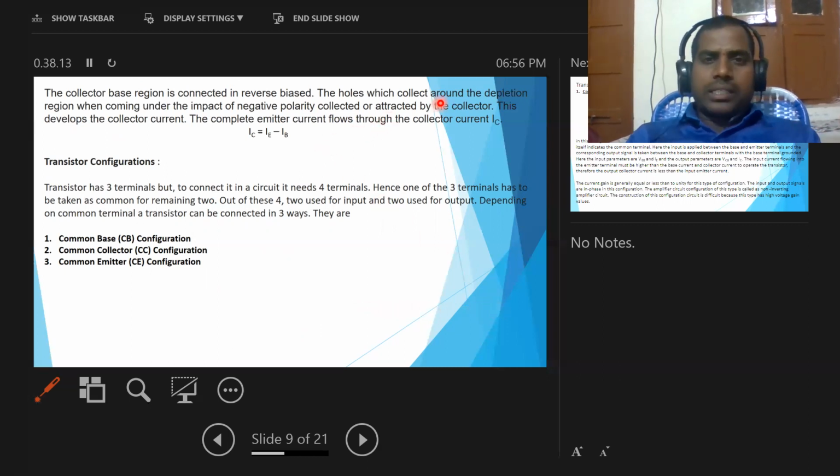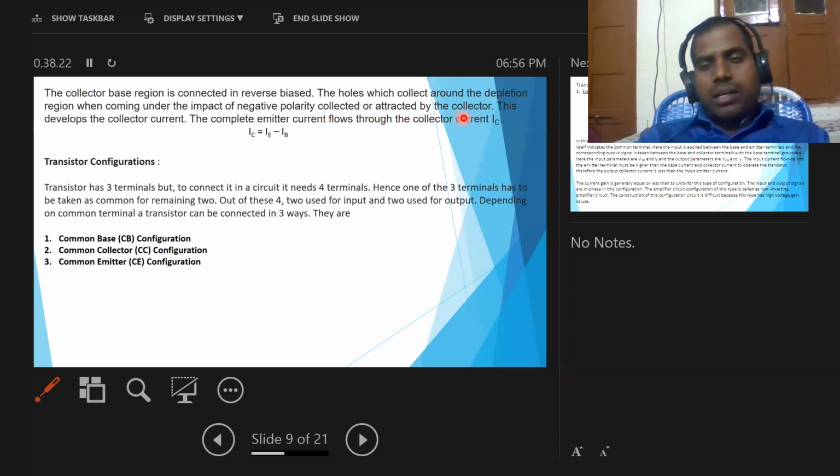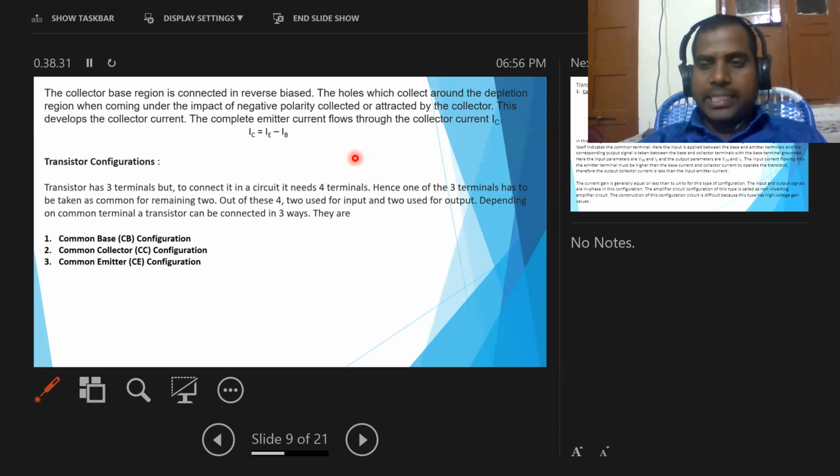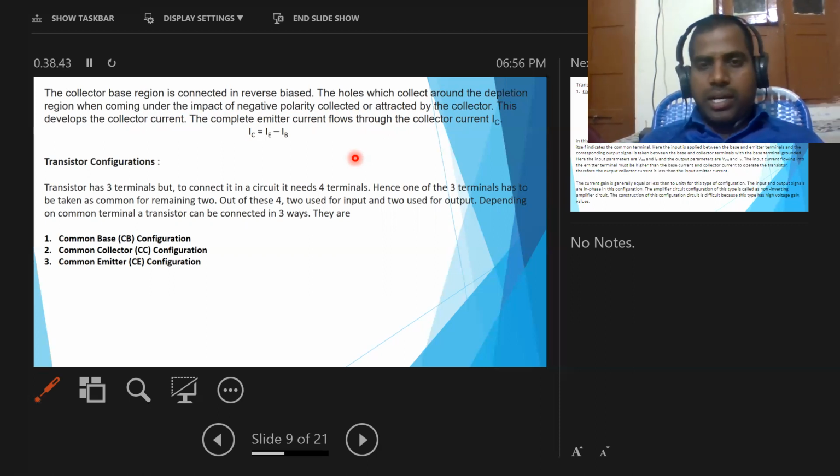So the holes collected around the depletion region, when coming under the impact of negative polarity, are attracted by the collector. The electrons in the base region are attracted or collected by the collector. So this develops the collector current. The collector attracts the electrons coming from the base, hence some current is produced in the collector region. That current is known as collector current, denoted with IC.